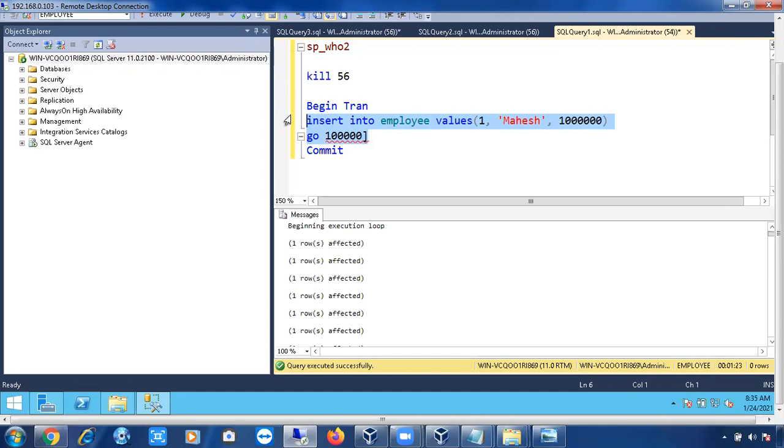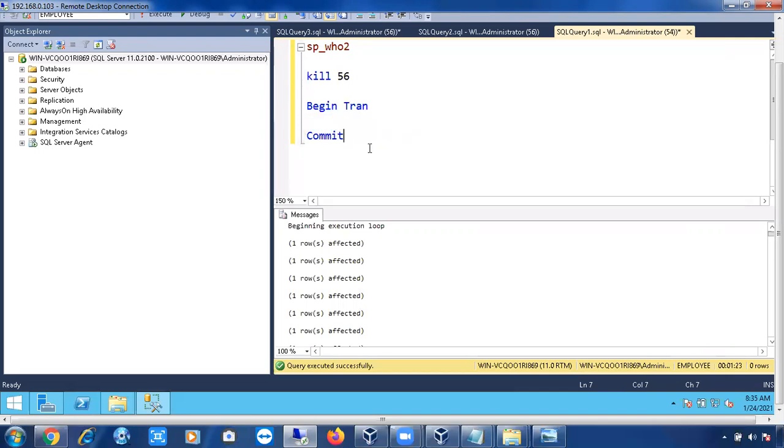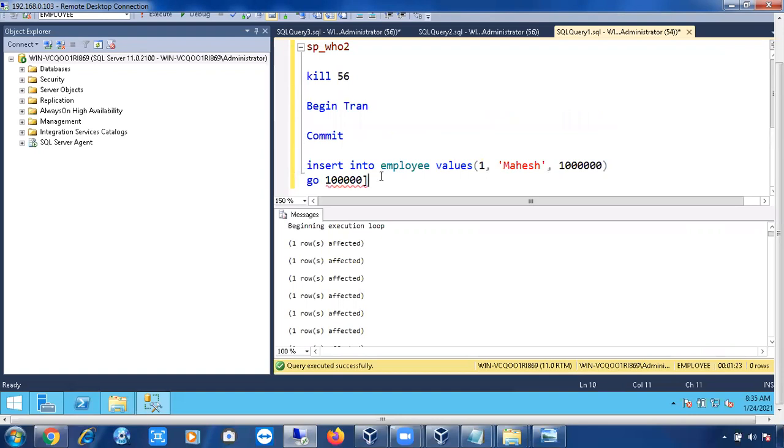This transaction is called implicit transaction. So if you see a transaction like this, it is also an implicit transaction. Why? Because if you give begin tran and commit, no issues. If you don't give, SQL Server will give begin tran and commit.